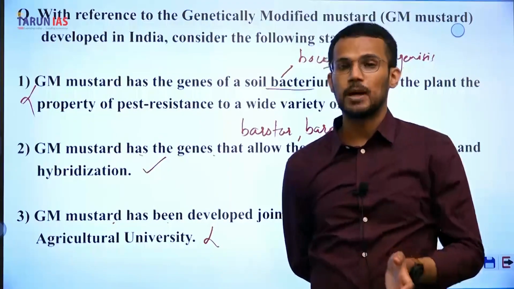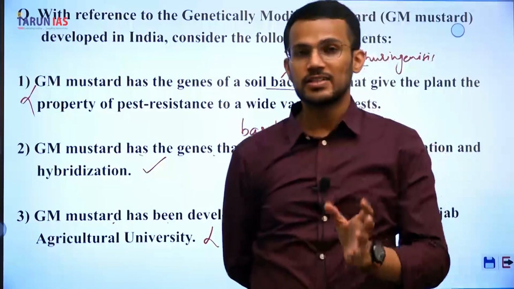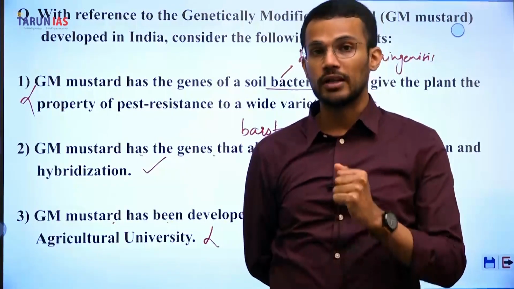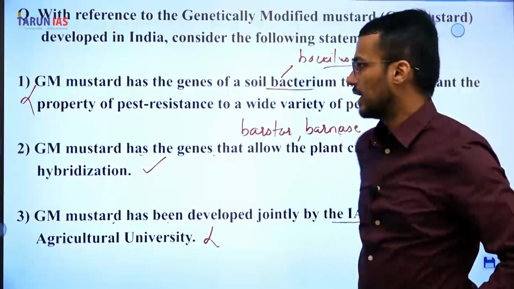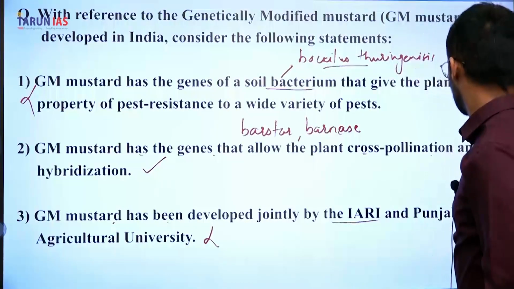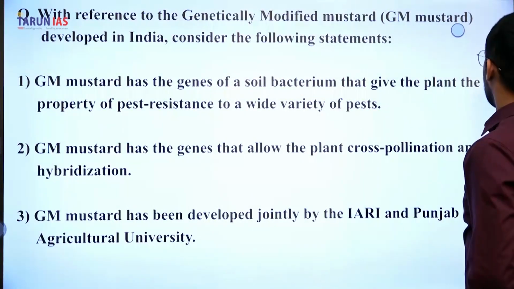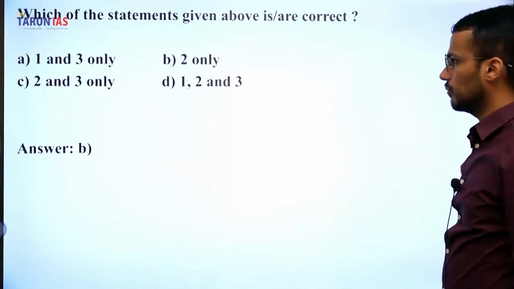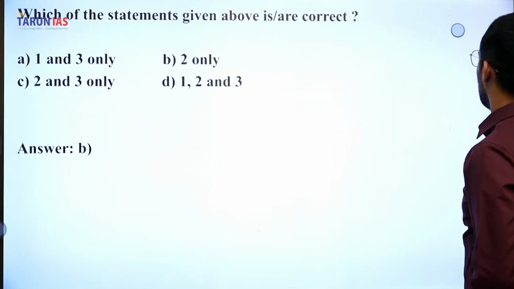Punjab University participated in the testing of GM mustard, but they did not develop it as such, and hence the third statement is also incorrect. That's why the answer to this question is B, 2 only. Next question now.